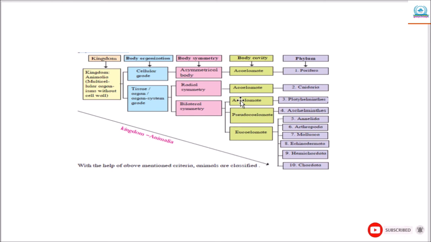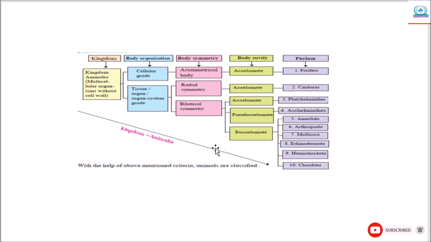Then acoelomates are from phylum Porifera, again Cnidaria and Platyhelminthes. And pseudocoelomate includes Aschelminthes. And eucoelomates like Annelida, Arthropoda, Mollusca, Echinodermata, Hemichordata and Chordata.